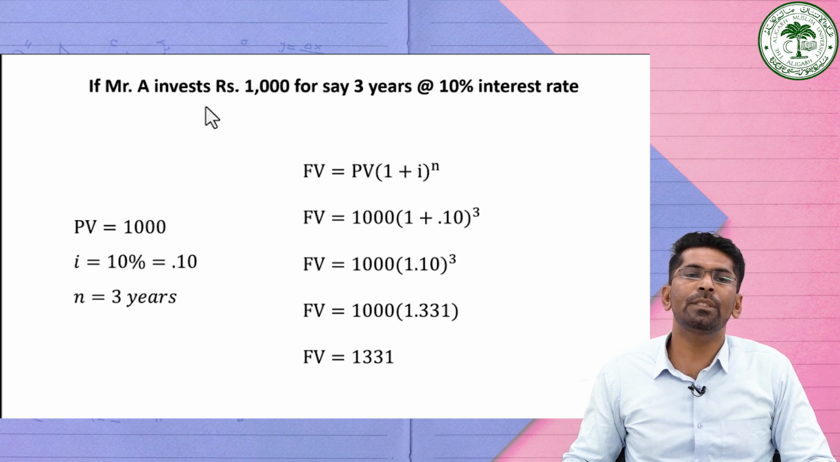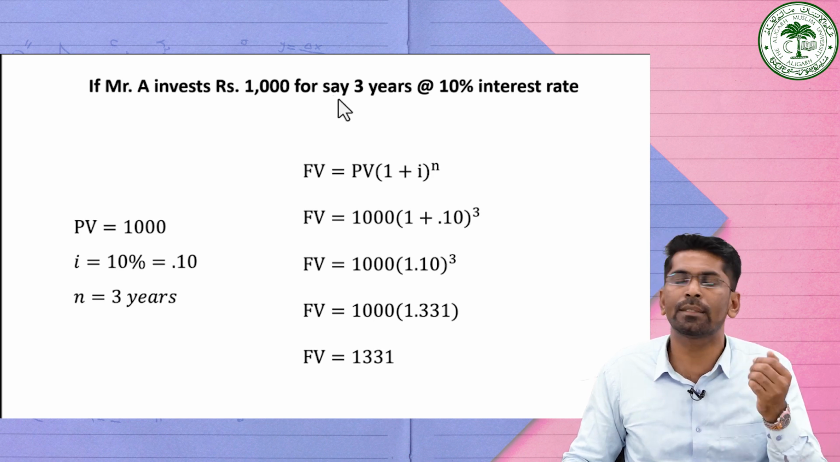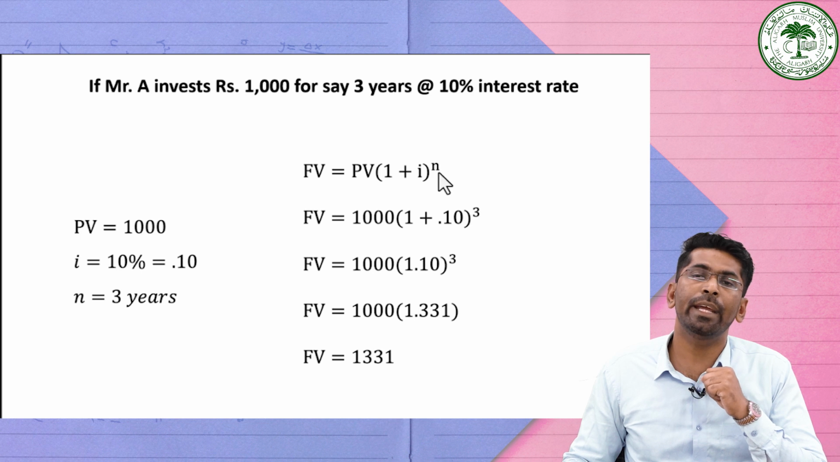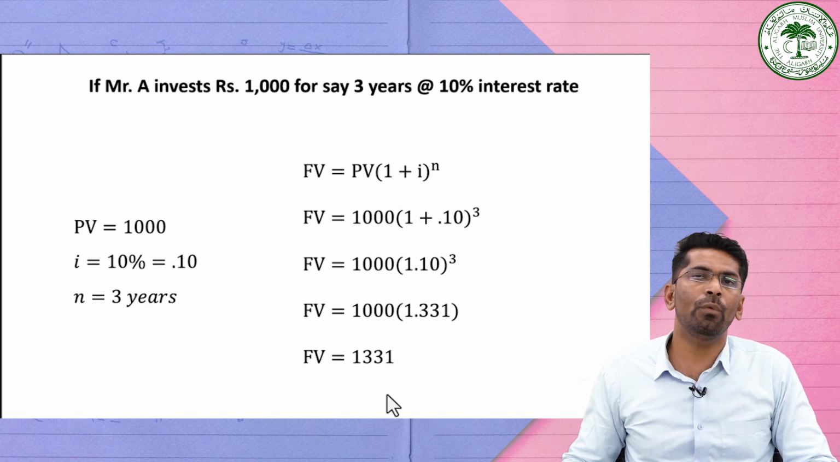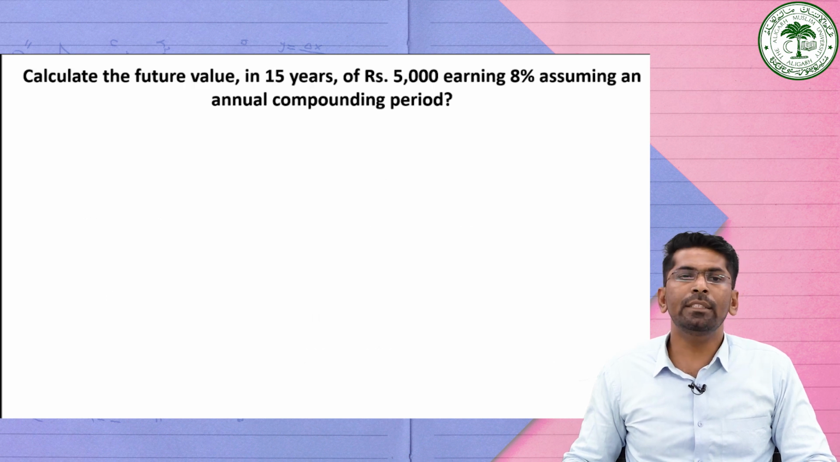So if Mr. A is investing 1000 rupees for 3 years at the rate of 10% interest, then its future value will be 1331. Now consider another example.